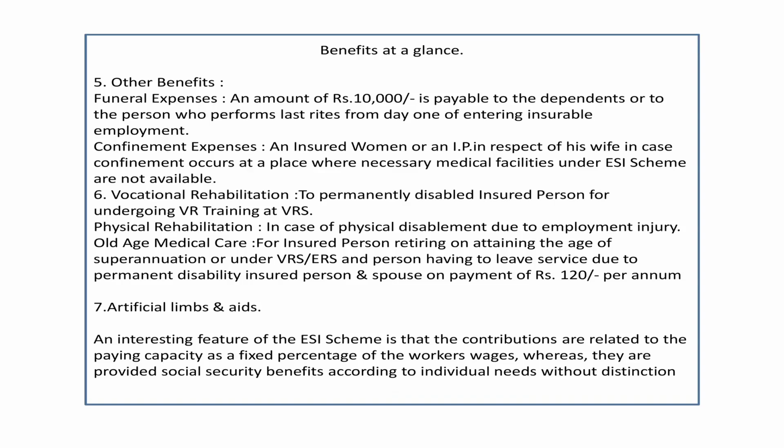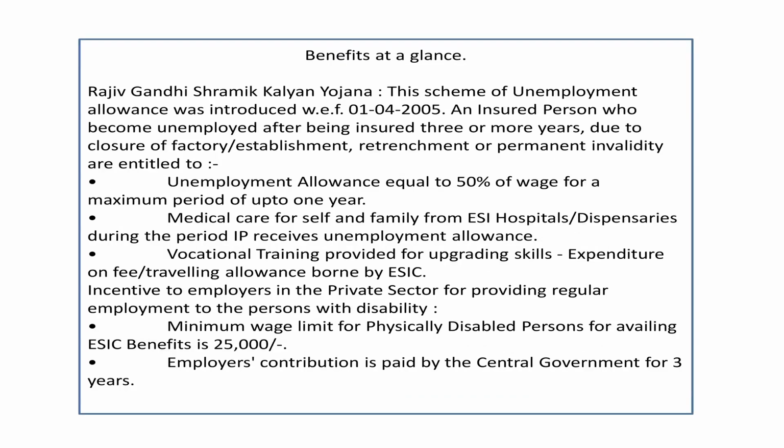Then further also they extended, for instance, Rajiv Gandhi Shramik Kalyan Yojana, which they introduced in 2005. Unemployment allowance equal to 50% of wages is given for a period of up to 1 year. Then medical care for self and family from the ESI hospital during the period the IP receives unemployment allowance, that benefit is available. Then vocational training is also provided for upgrading skills.